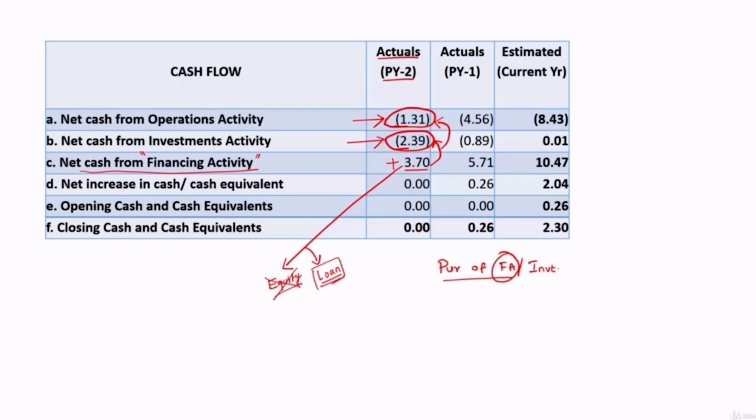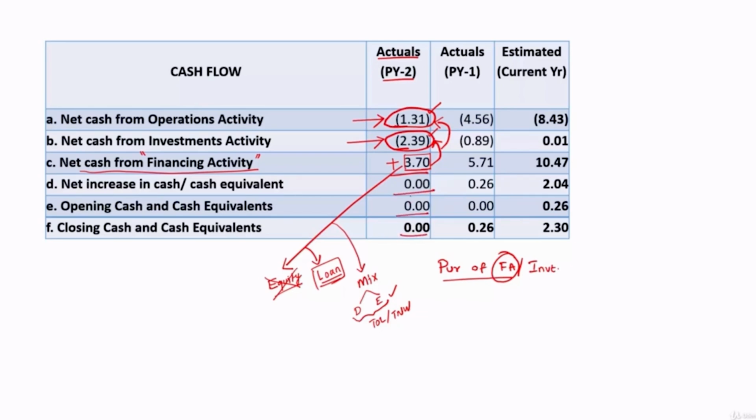So you have to look into this, from where they got this 3.7 crore, and it can also be a mix of debt and equity, and if the overall TOL by TNW is satisfactory, then the mix is also okay. So all those got to be studied. So here there is a negative operational cash flow, there is a negative cash flow under investment activity, and all were funded from financing activity. And if you sum all this, net increase in cash and cash equivalent is 0. They didn't have any opening balance, and they're also not having any closing balance.